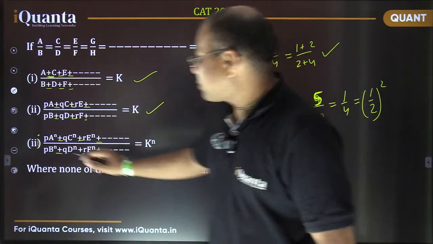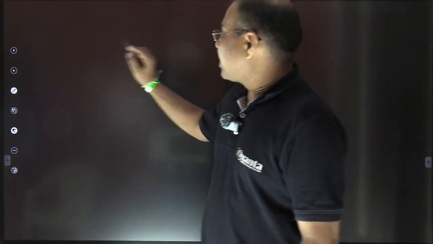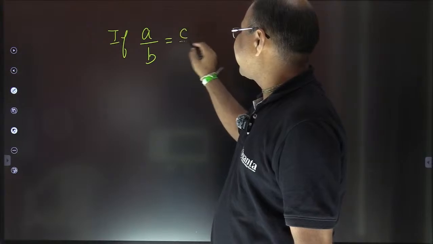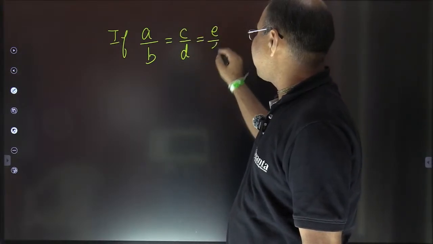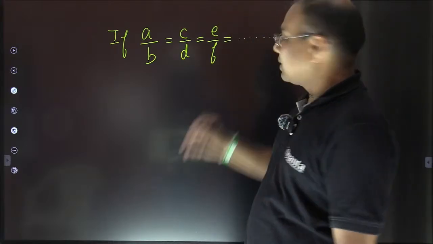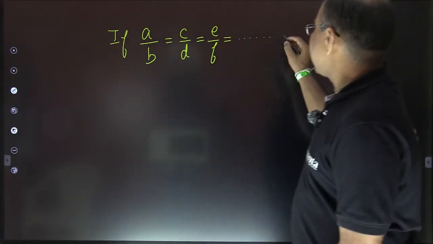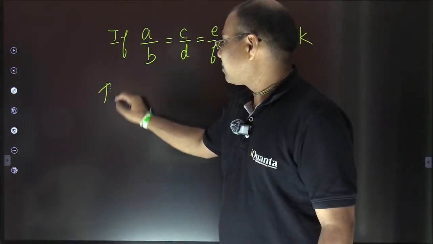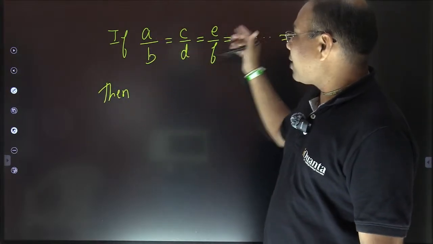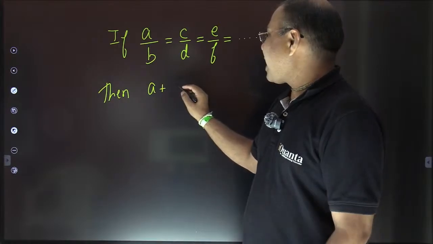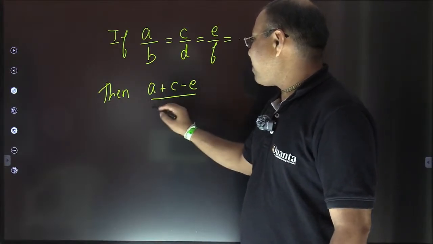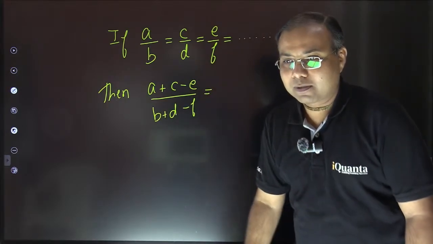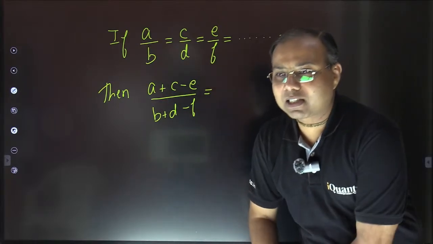Is the property clear? Let me tell you again, let me write it again. Given is that A by B is equal to C by D is equal to E by F and so on. If they are equal, let it be equal to K as was mentioned in that previous slide. So then what we are saying, then the sum of the numerators, you tell me now, A plus C minus E upon B plus D minus F, how much will it be equal to?